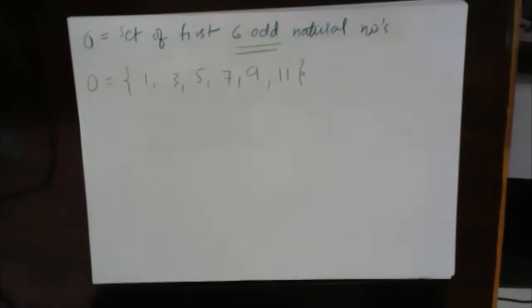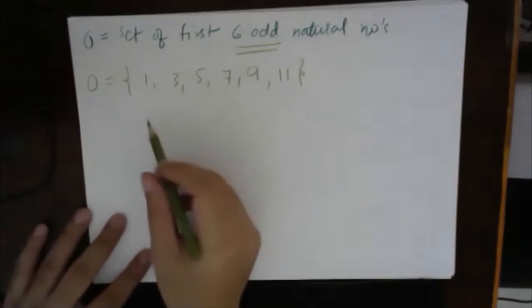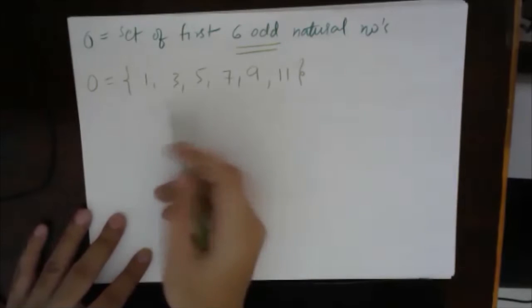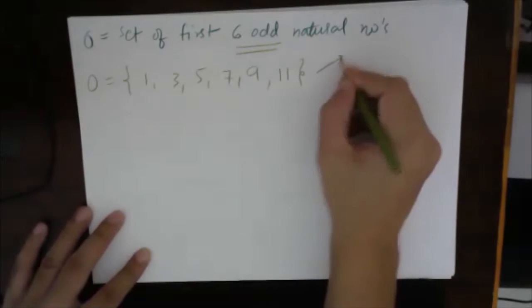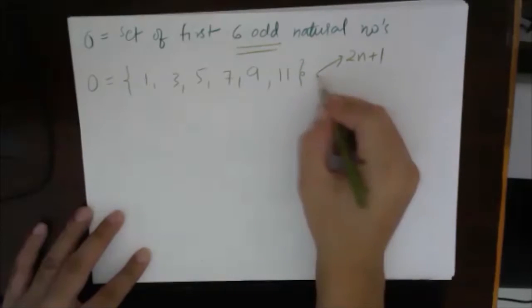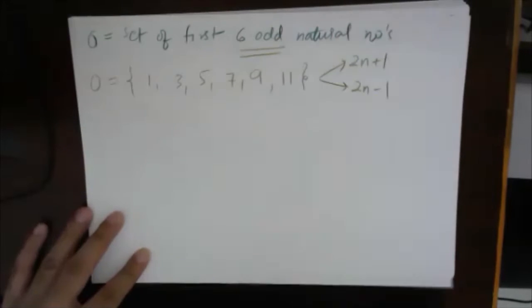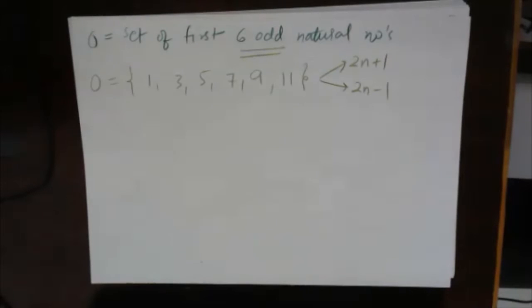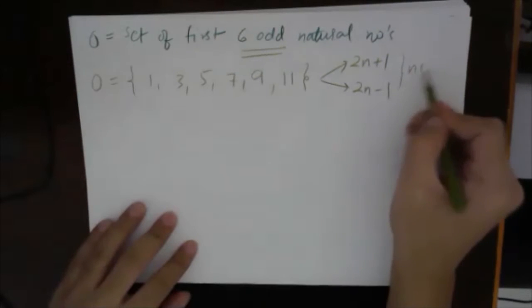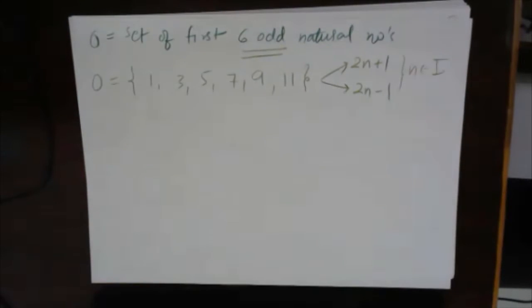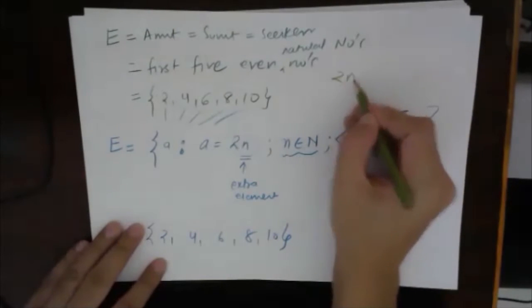Both are completely fine. Most of you must be knowing that any odd number can be represented either in the form of 2n plus 1 or in the form of 2n minus 1. These both will always represent odd numbers, where n belongs to integers. So I will use this definition of odd numbers here also, because in the last case I used the definition that any even number can be represented as 2n.